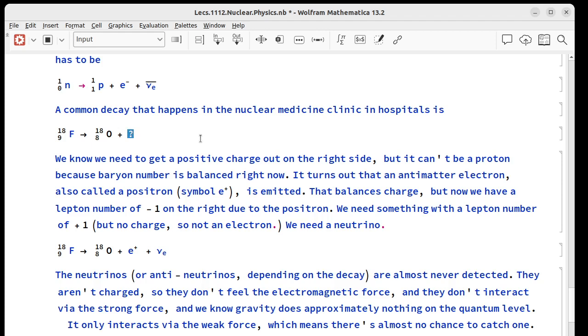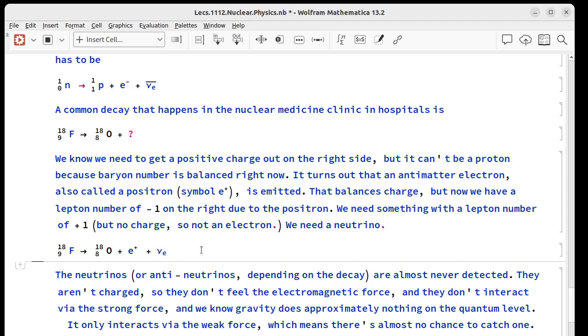So that appears on the right side, but now that screws up the lepton number. It gives us -1 on the right for the positron. We have to correct it without changing the charge or baryon number, so that's a neutrino. So here's the real decay. 18 baryons on both sides, 9 positive charges here, 8 plus 1 here. 0 leptons on this side, 0 here, -1 here, +1 here, so 0 on the right.